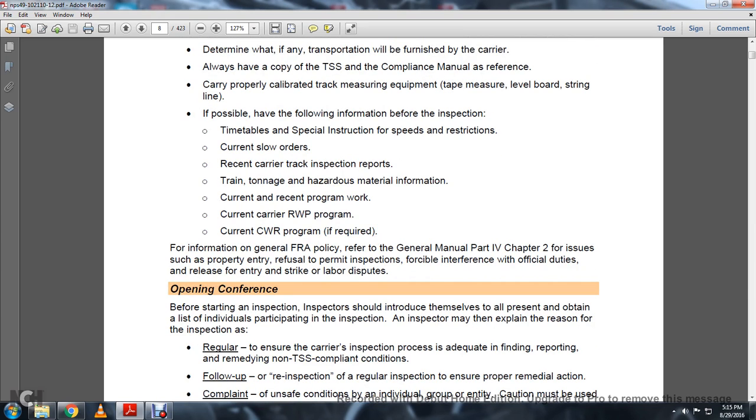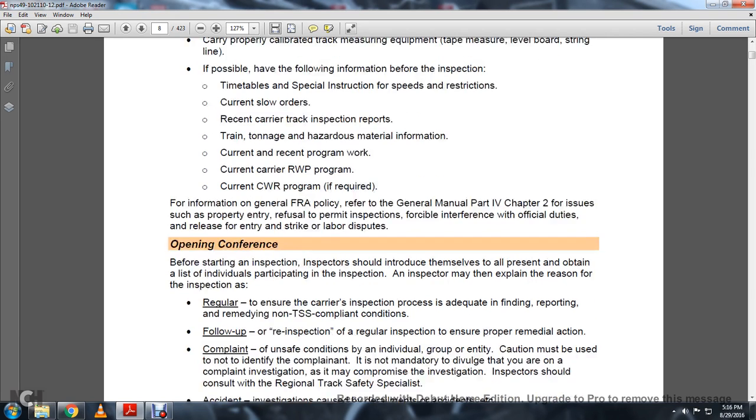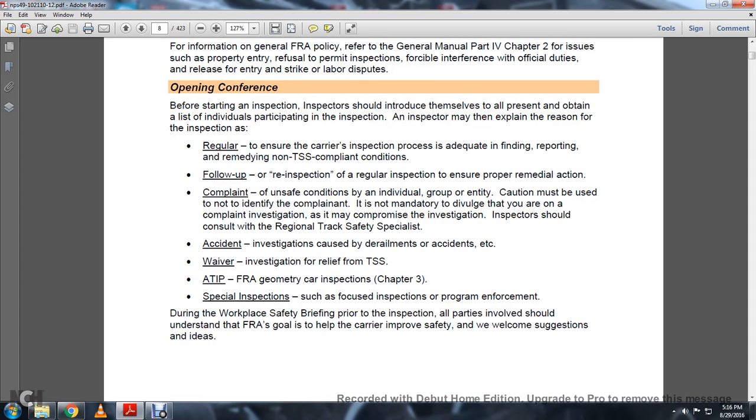For information on general FRA policy, refer to the General Manual, Part 2, Part 4, Chapter 2. Such topics include property entry, refusal of permission to inspect, forcible interference with the inspector's duty, release of the entry, and strikes or labor disputes.